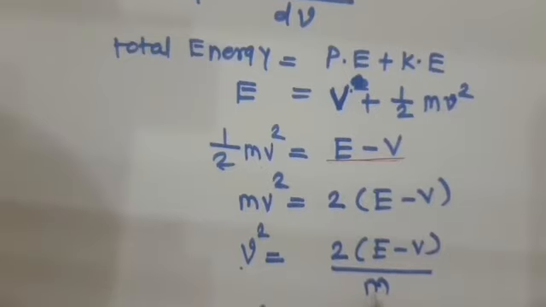Finally, v square is equal to 2 into E minus V upon m.